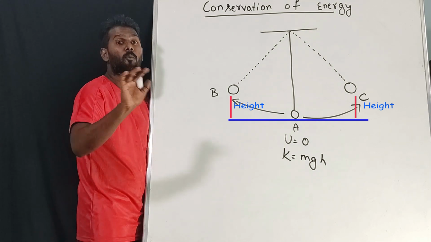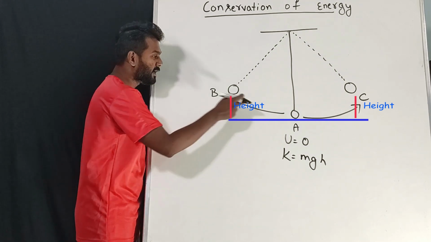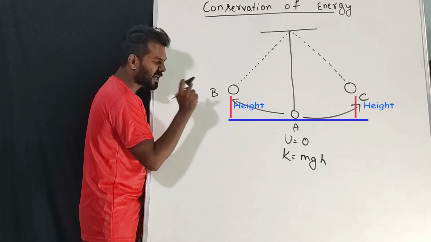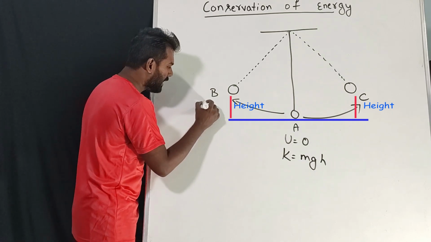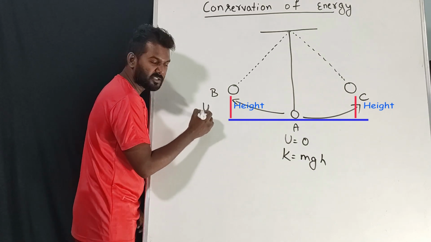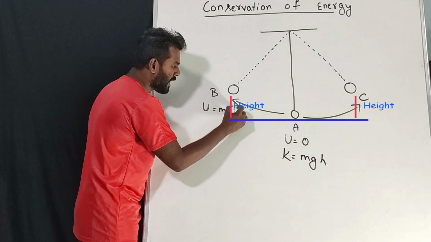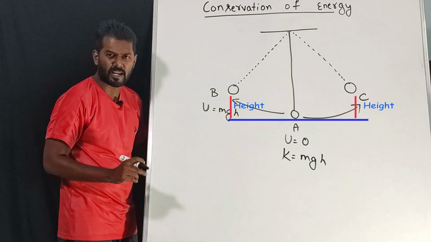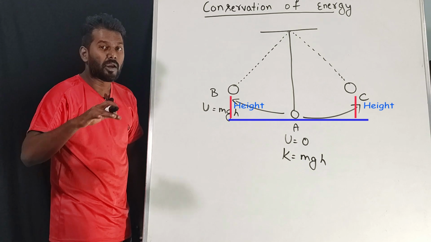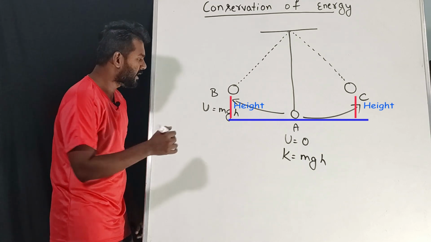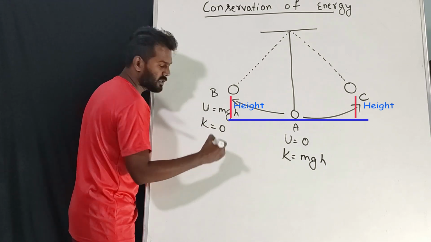there will be no movement, but it has maximum height. If it has maximum height, what does it have? It has potential energy, that is nothing but mgh. For a fraction of a second it is not going to move. If it is not moving, what about kinetic energy? Kinetic energy will be 0.